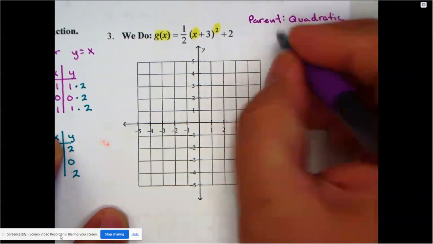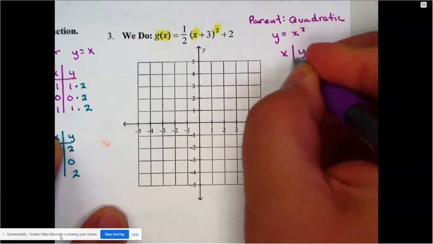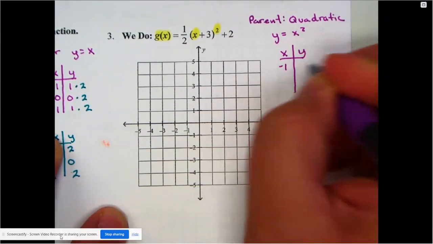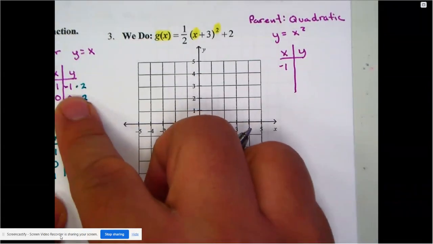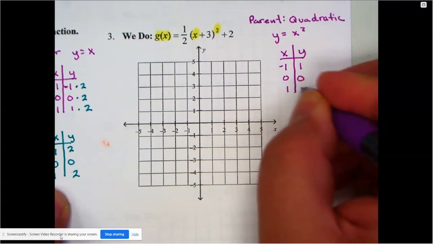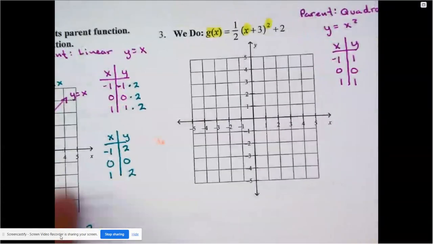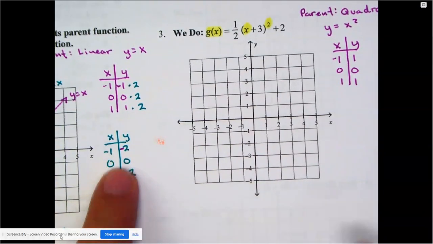So the parent function is y is equal to x squared. Well, I already know my points for that too. It's negative 1, 1, 0, 0, and 1, 1. Oh, this was a negative 1 down here on this side. Sorry, just caught it. So yeah, just be careful. This was supposed to be a negative 1 here. That's why it's a negative 2. I drew it, but I just didn't write it.